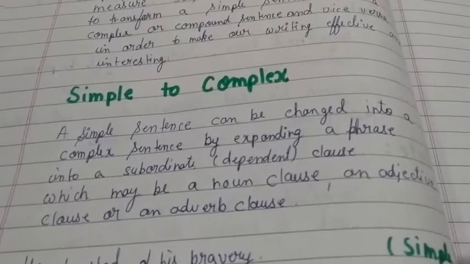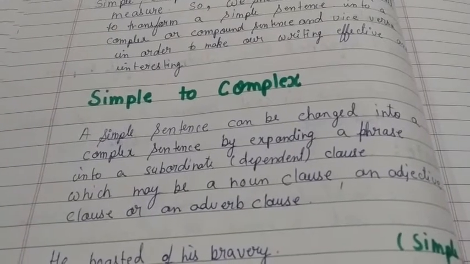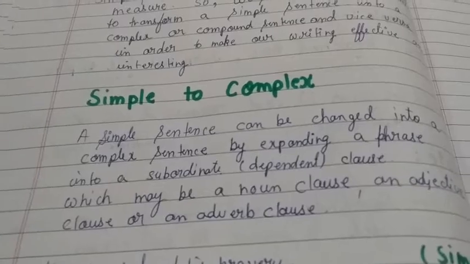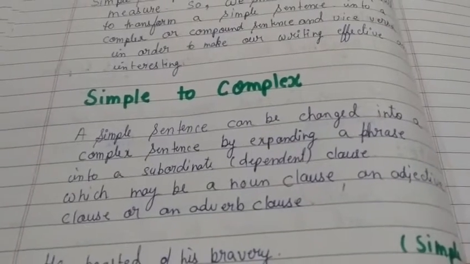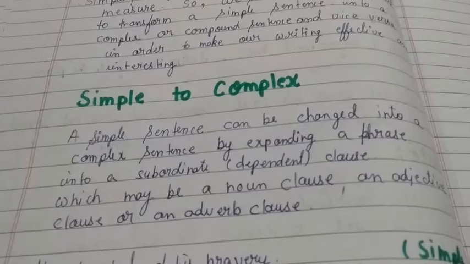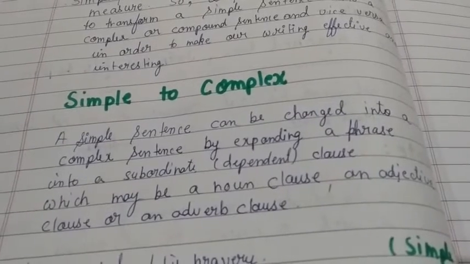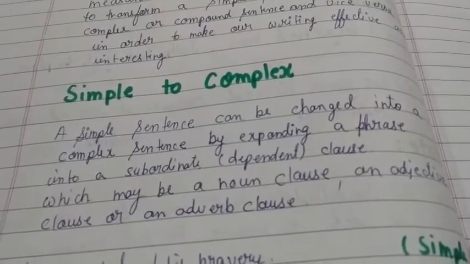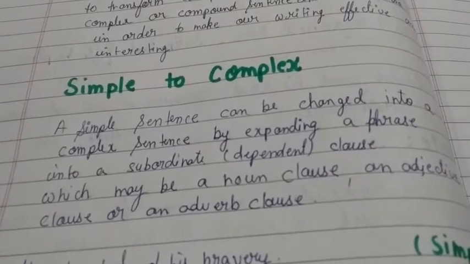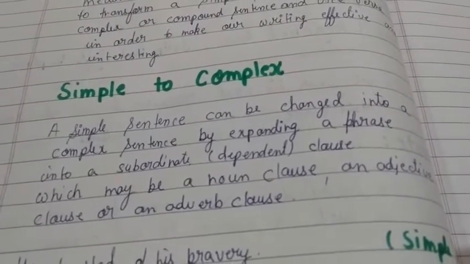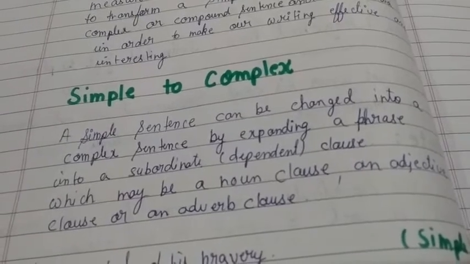So what it has been said here is that if you want to convert a simple sentence into a complex sentence, you have to expand the sentence by adding a noun, an adjective or an adverb as per the situation. For better understanding, let's take an example.